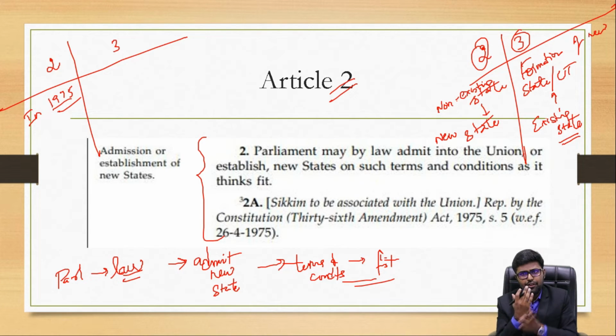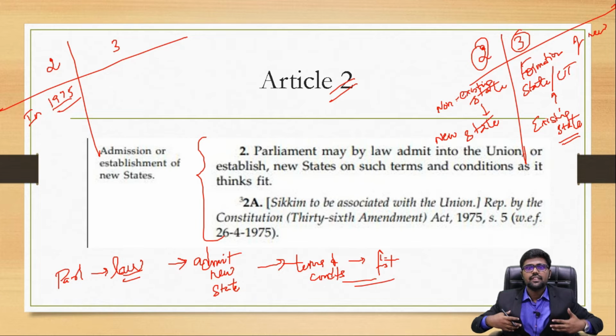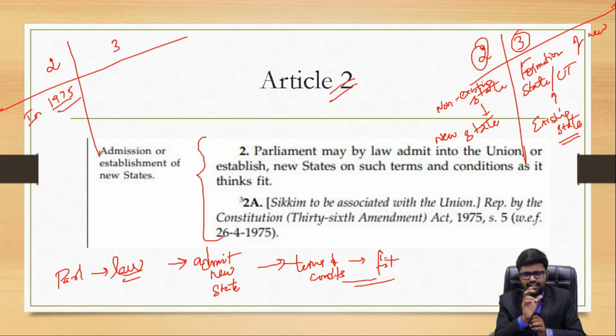The Sikkim, in the 1950s or 40s, where the Sikkim monarch Chogyal came up with an agreement, just like Jammu and Kashmir, that we will be giving you only the 3 subjects. One is defense, another is external affairs, another is communication. Other than that, we will take care of everything. Then there was some movement going on in Sikkim itself. Thereby, it was the will of the people who wanted to integrate themselves with India, but with some changes.